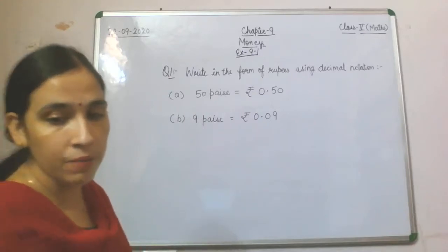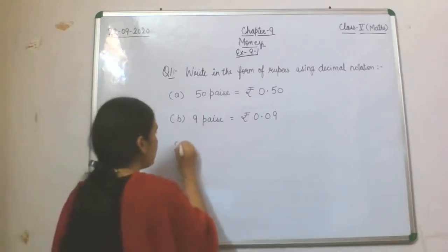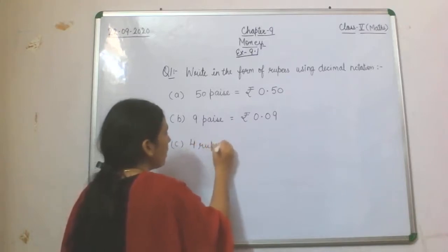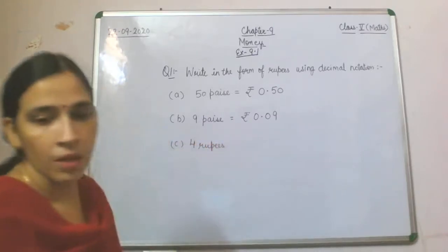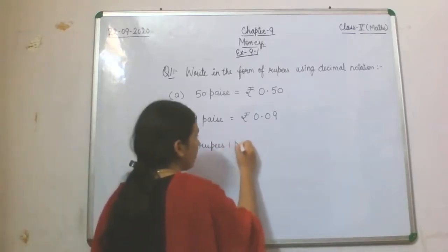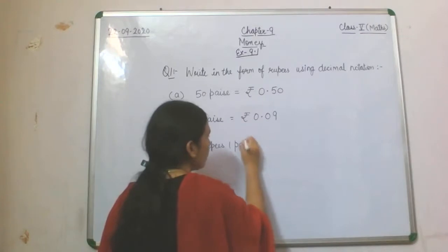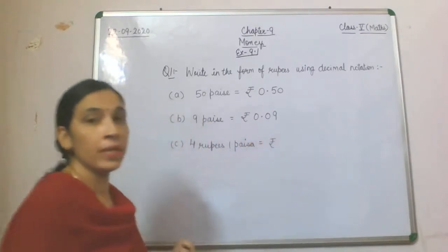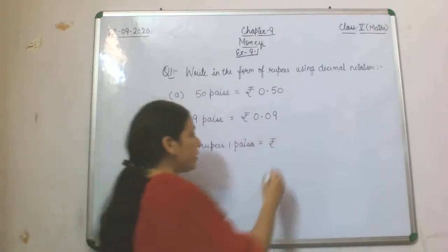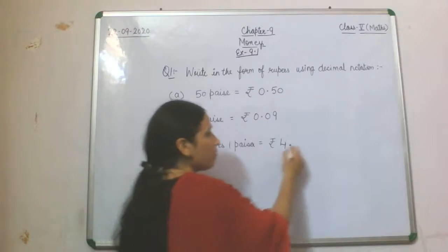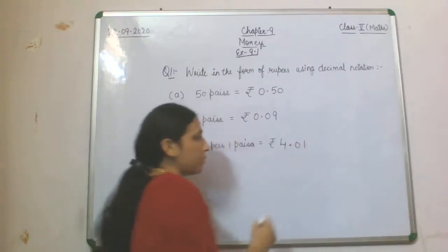Now C part, in C part you have been given 4 rupees and 1 paisa. Here you have been given both rupee and paisa. So we'll write the symbol of rupee and then 4 rupees, 4.01, since 1 paisa will be written 0, 1.